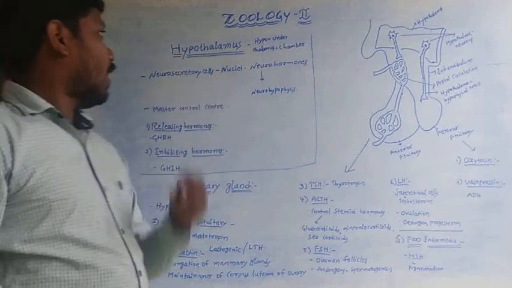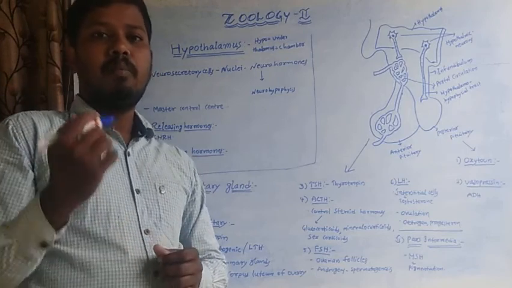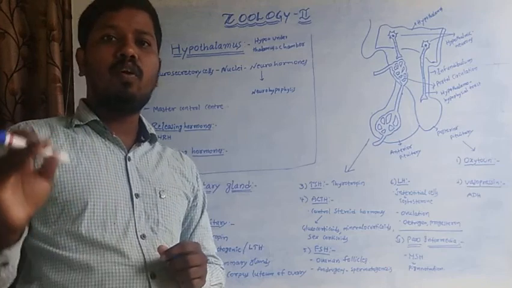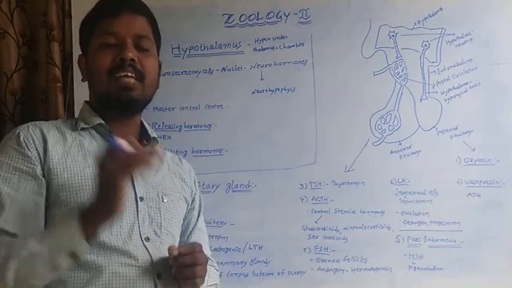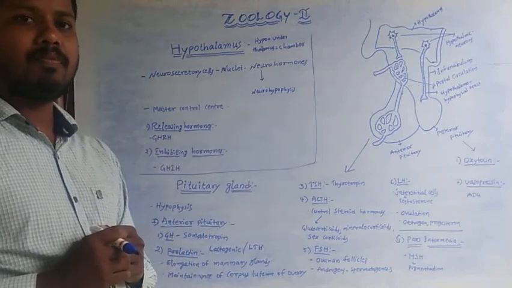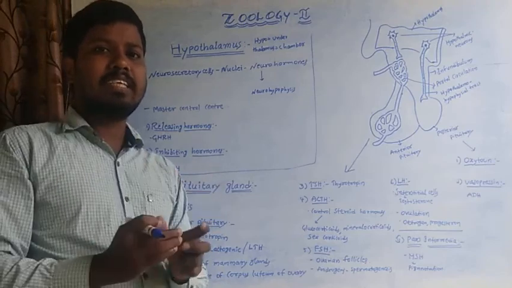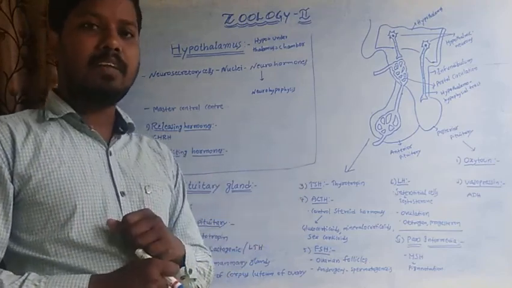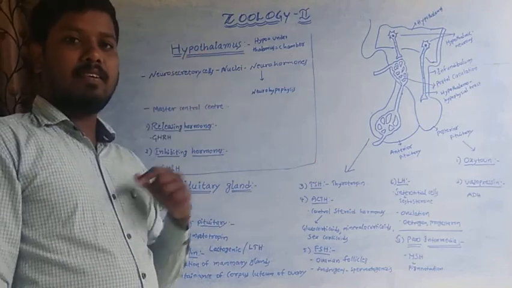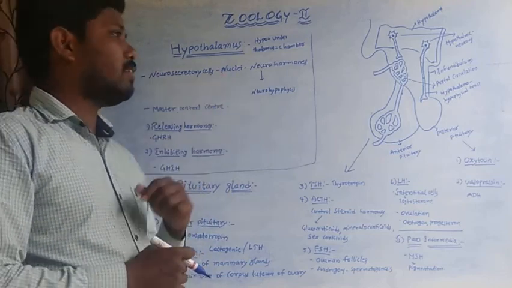So here hypothalamus gland is located below the thalamus, constituting the floor of diencephalon. So diencephalon is a part of the forebrain. So hypothalamus is closely tied to the pituitary gland. It contains neurosecretory cells which are called nuclei.